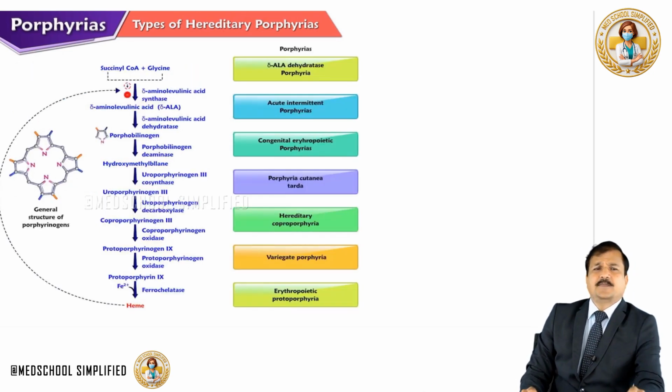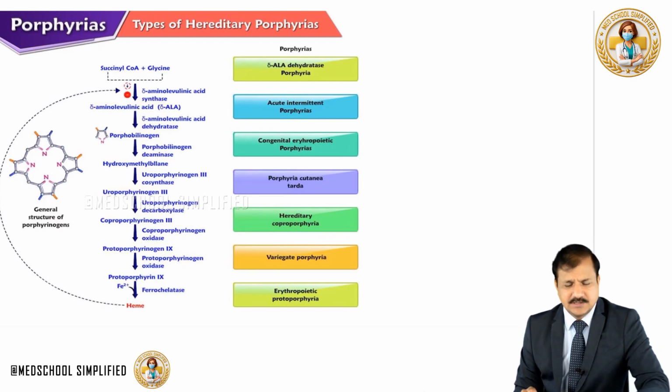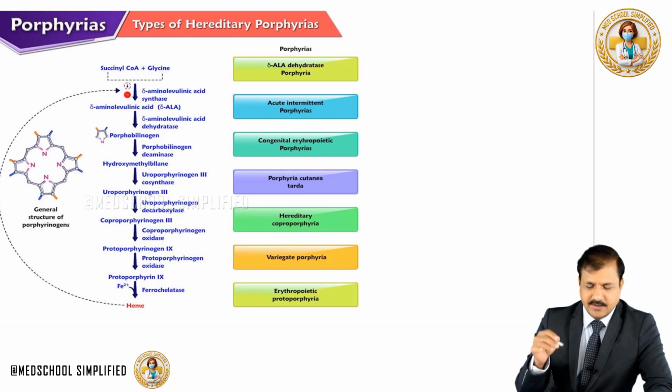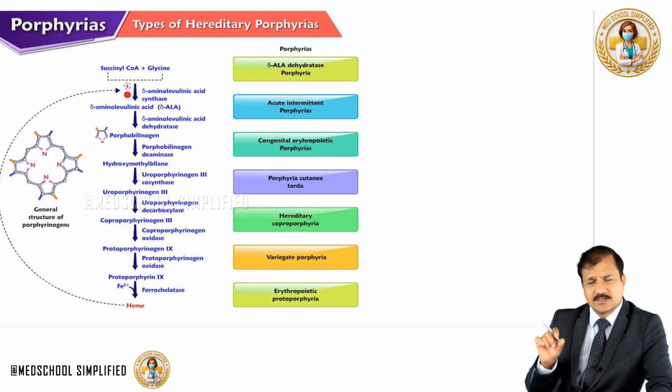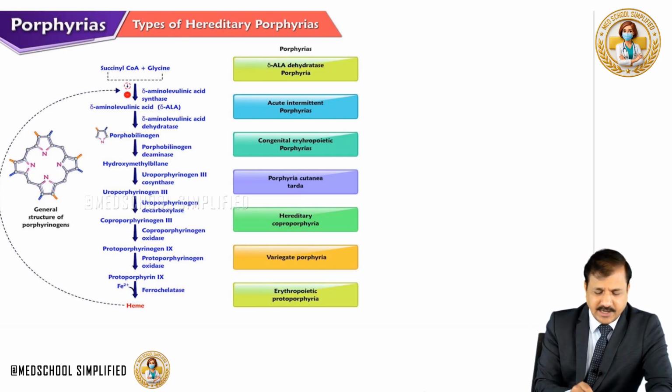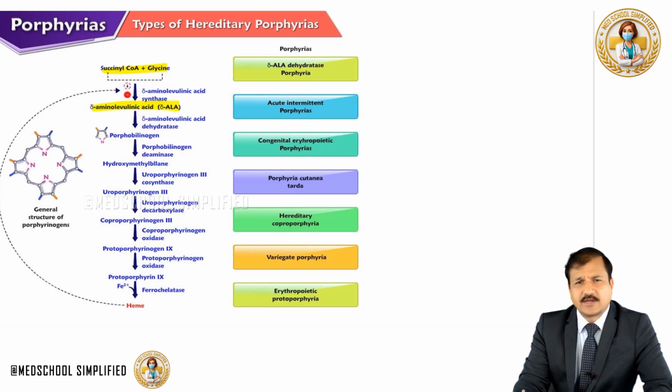Now, here is the pathway for heme synthesis. Let me quickly review that for you and then we will go into individual disorders as per the enzyme that is deficient. The very first reaction is condensation of succinyl CoA with glycine to make delta amino levulinic acid, done by delta amino levulinic acid synthase.